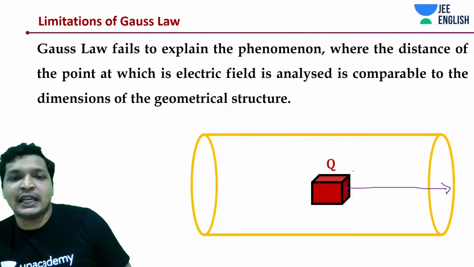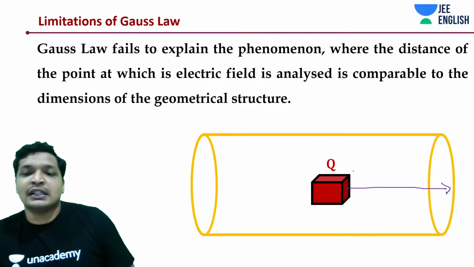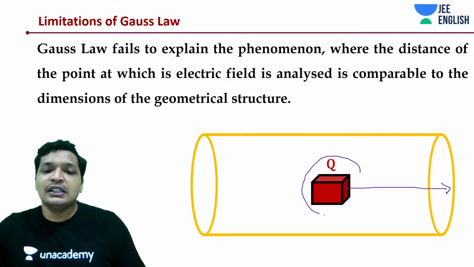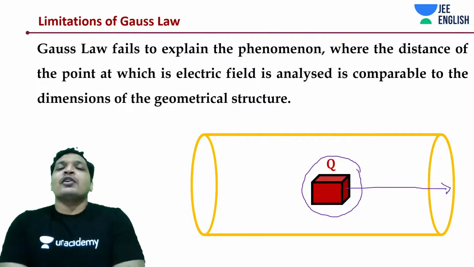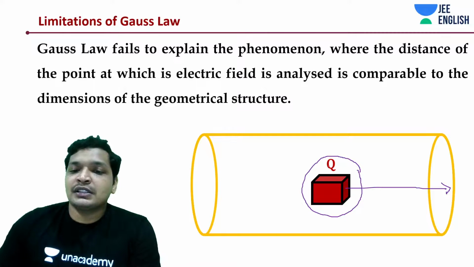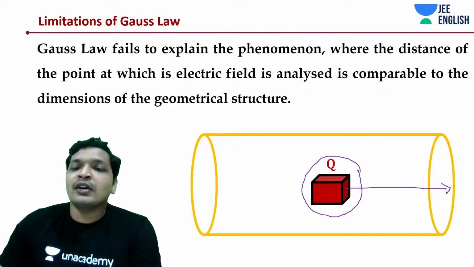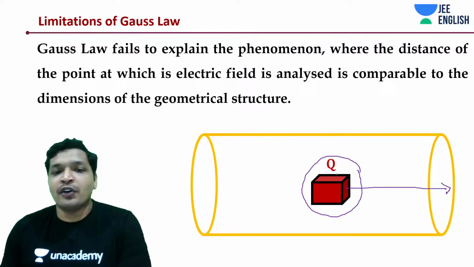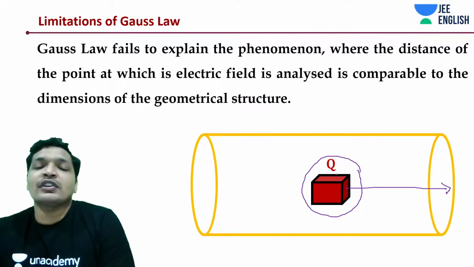But while calculating electric field, if your geometrical structure which contains charge is not of comparable size, or is comparable to the size of your Gaussian surface, your Gauss law is not very efficient.